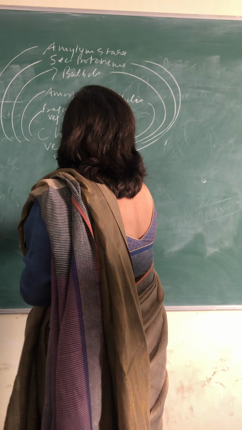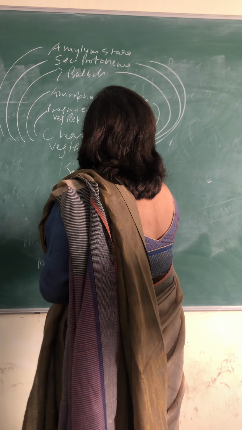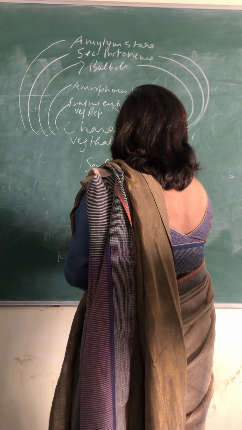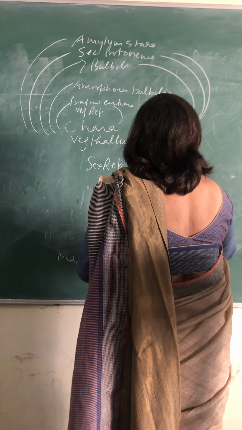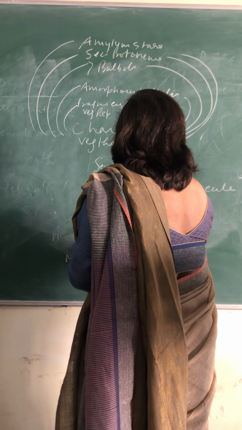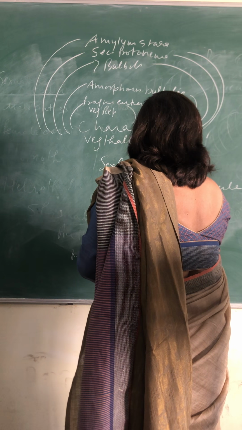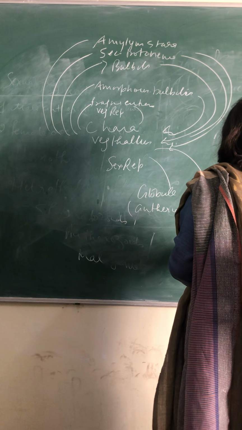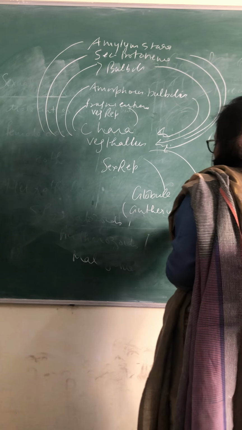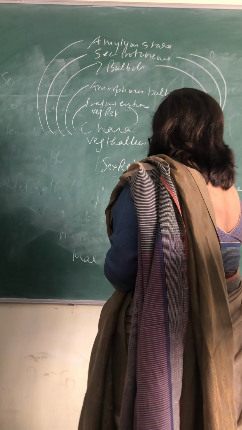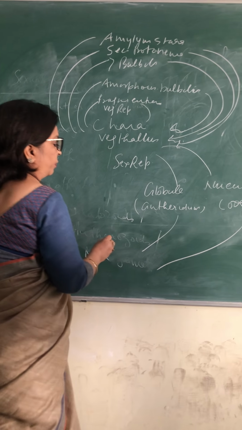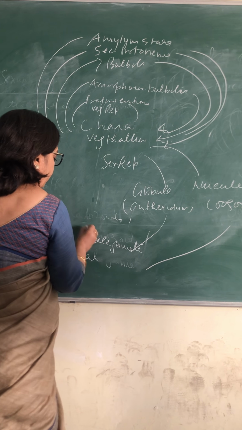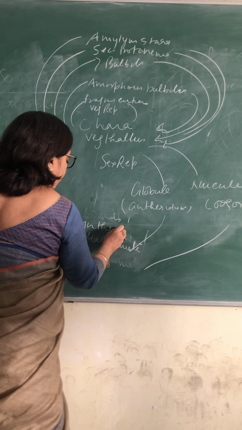On the other side we will write sexual reproduction: globule, nucule, we can write it, antheridium and oogonium also. We can write male gamete, or like I told you, we can have antherozoids.